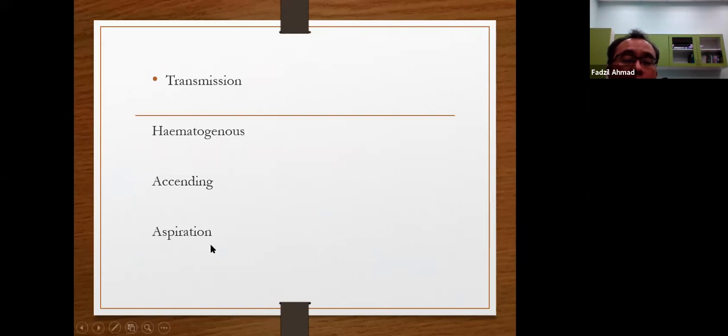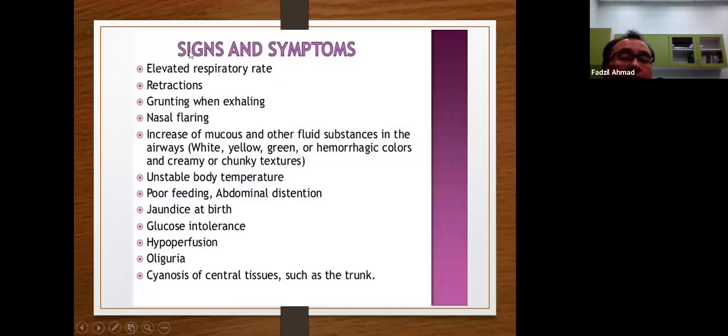It means that when the child is delivered through the delivery tract, the child can aspirate the infected materials. The signs: elevated respiratory rate, chest retraction, grunting, nasal flaring, increased mucus and other fluid in the airway, unstable body temperature, poor feeding, abdominal distension, jaundice at birth, glucose intolerance, hypoperfusion, oliguria, cyanosis of central tissue such as